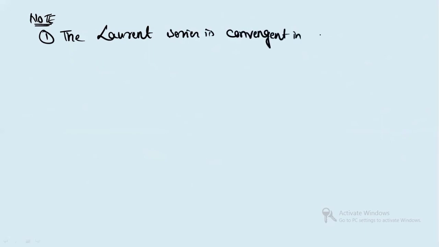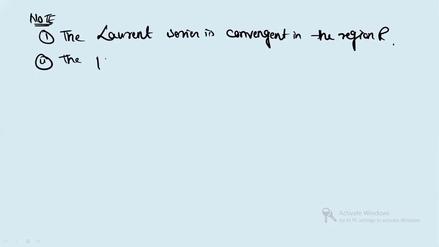So in that case, the Taylor series is replaced by what? The Laurent series. There are two points that you need to know about the Laurent series. The first point is what? The Laurent series is convergent in the region R. Remember this. And the second point is that the point at which the Laurent series expansion has to be calculated will be the center of the concentric circles. At that point only you will calculate the Laurent series expansion.